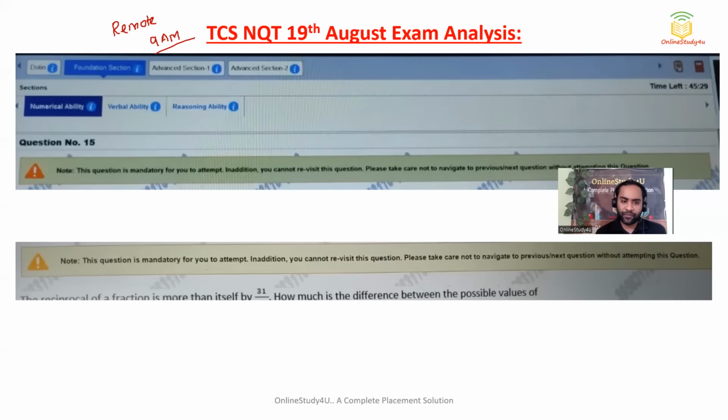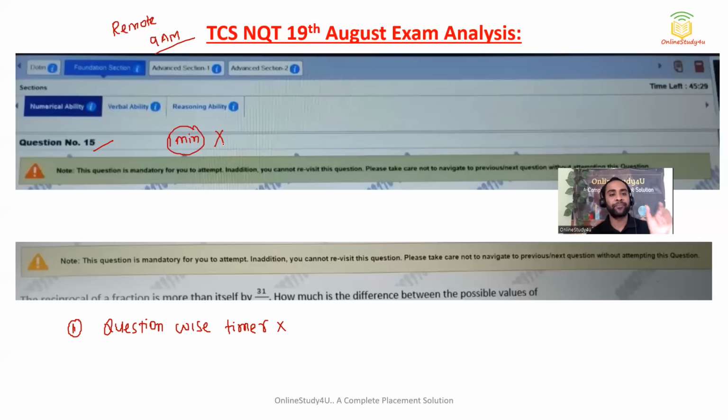Now, friends, the first and very important thing: there was no question-wise timer this time. What I wanted to say is that earlier, per question there was a fixed timer. Suppose for question number one, the timing was 1 minute. But now it is not like that. Question-wise timer is not there. For the complete section they have given the time. So this is very good news. Question-wise timer is removed.